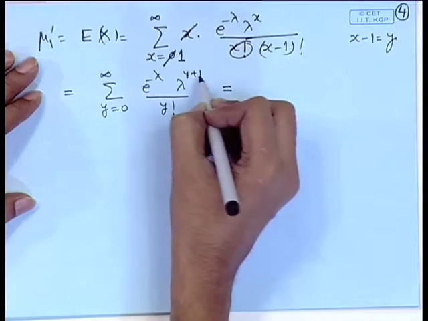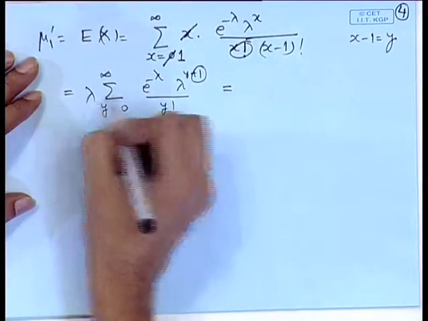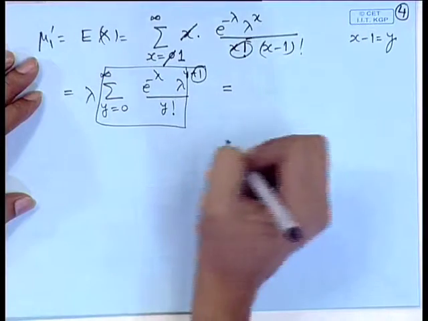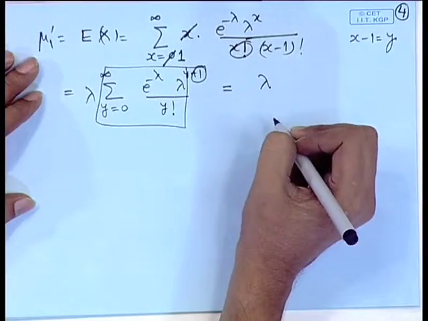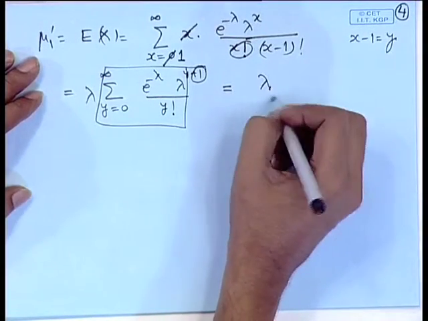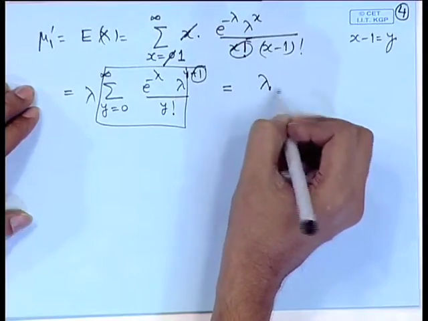We can keep lambda outside and then this sum becomes 1, and therefore the mean of a Poisson distribution is lambda. This is obvious because lambda is the rate of occurrence, so in a particular unit of time t, the number of arrivals will be lambda t. When we have replaced lambda t by lambda here, the mean must be lambda.